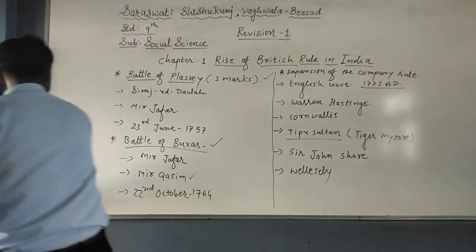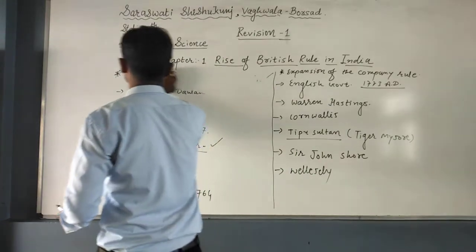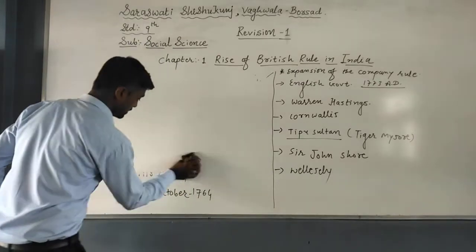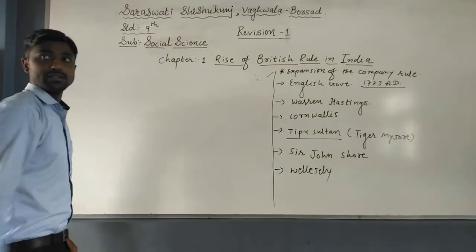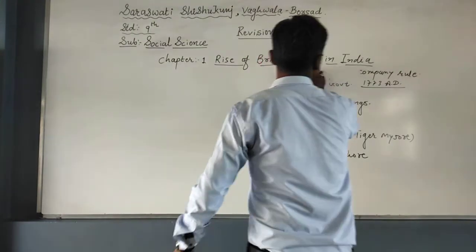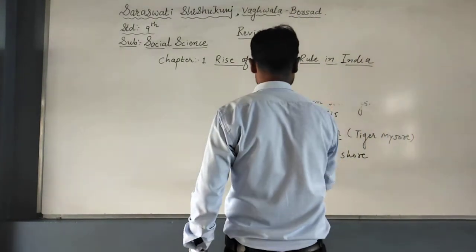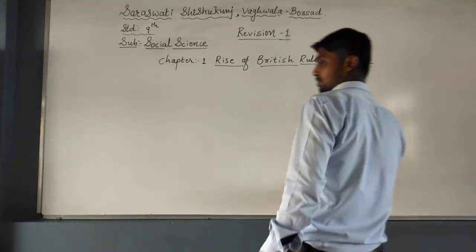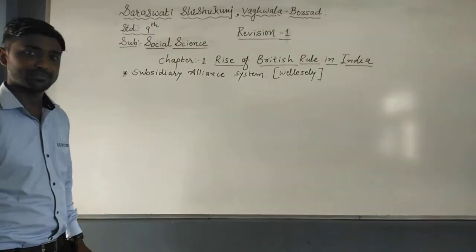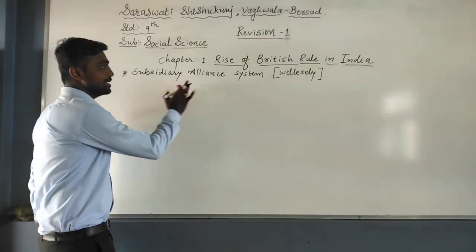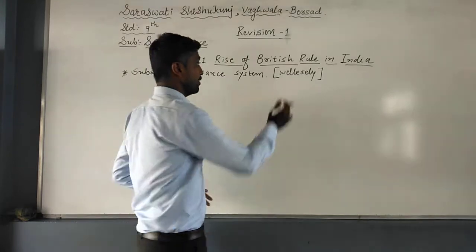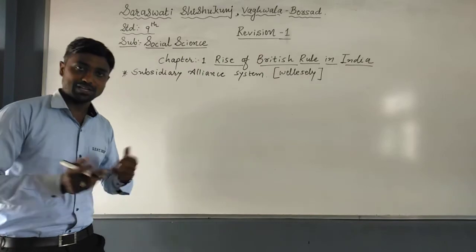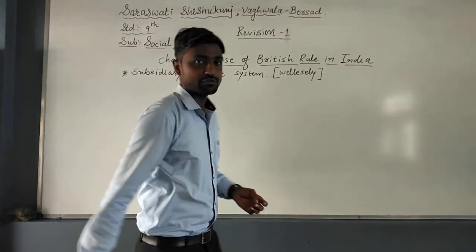So our next question is for 3 marks, or 2 marks: the terms and conditions of the subsidiary alliance system. Students, our next question is about the subsidiary alliance system, which was implemented by Wellesley. First of all, it may be asked as an objective question: which system is known as the Sweet-Poisson? The subsidiary alliance system is known as the Sweet-Poisson.